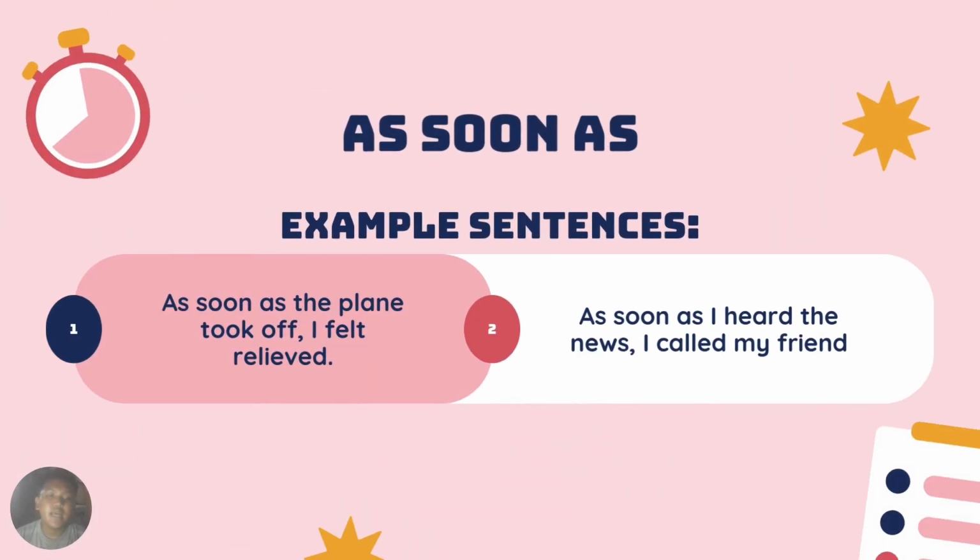Next is as soon as. We use as soon as to show that one action happened right after another. Example is as soon as the plane took off, I felt relief. The second example is as soon as I heard the news, I called my friend.